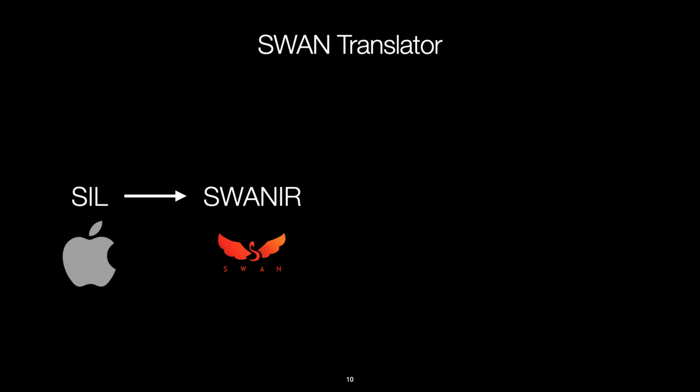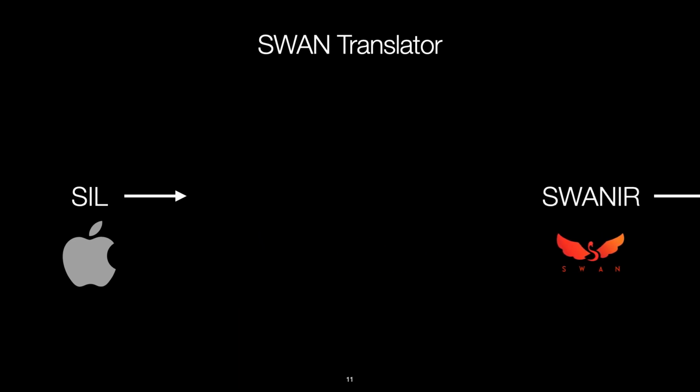Now I want to further explain how the Swan translator works, since the translation from SIL to WALA IR is complex. For example, SIL has over 160 instructions. So to reiterate, we begin with the Swift intermediate language, translated to Swan IR, then to CAST, and then finally WALA translates CAST to WALA IR.